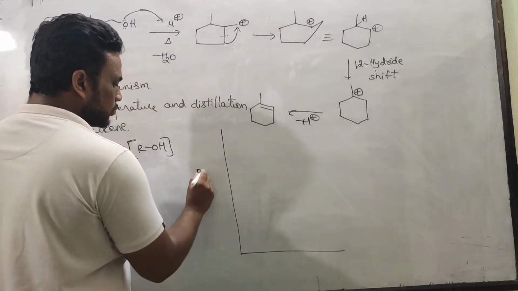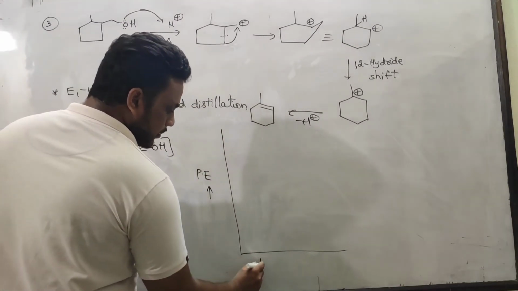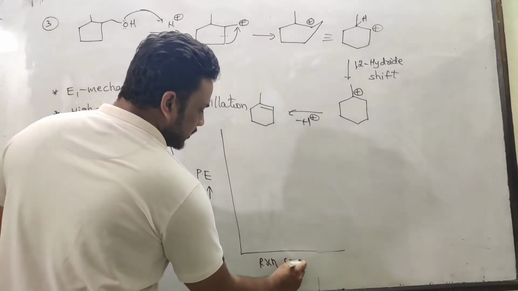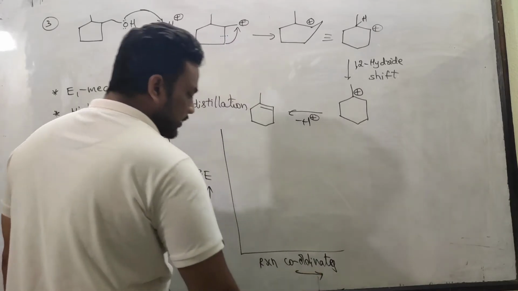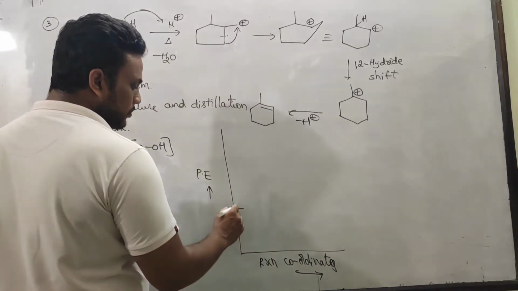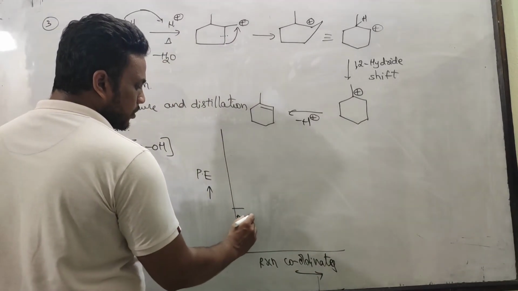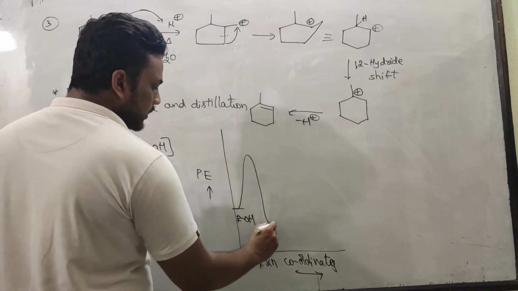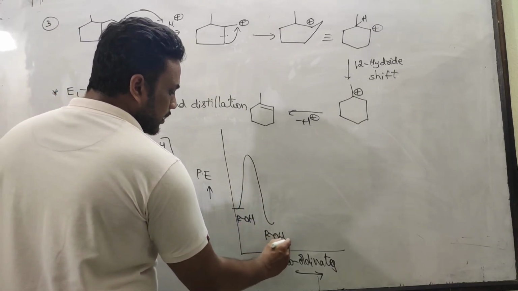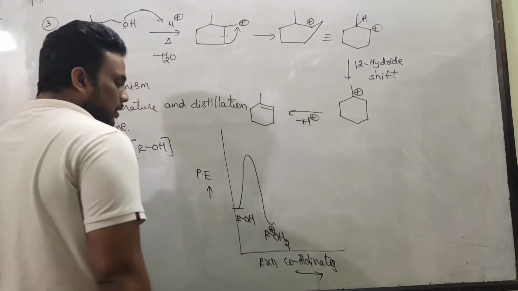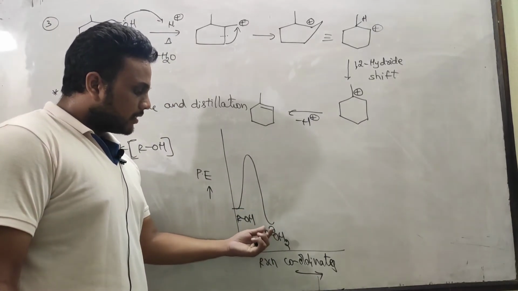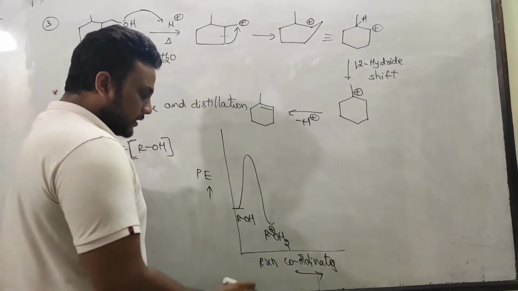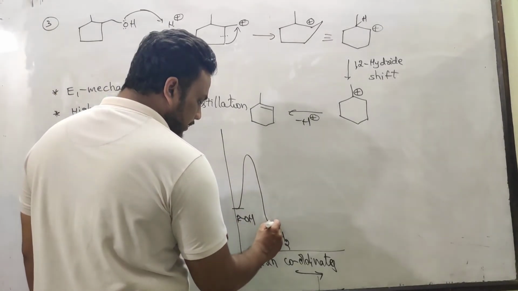If we talk about energy profile diagram, suppose you are starting from reactant state, that is alcohol gives oxycation ROH2 plus. Actually oxycation has more number of covalent bonds, that's why it has a little bit lower energy than ROH. And what is the rate determining step?